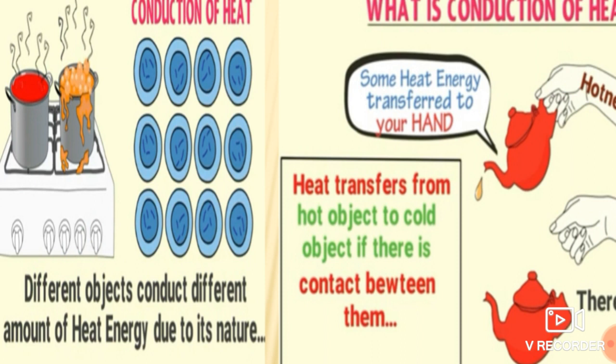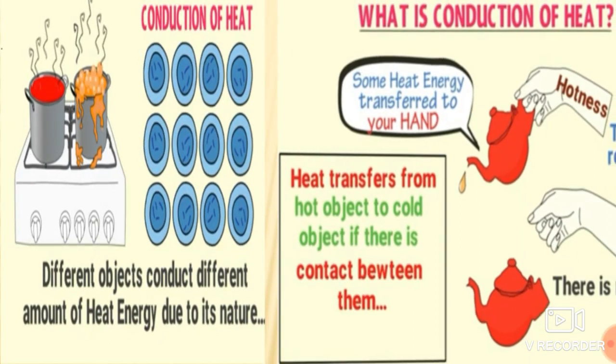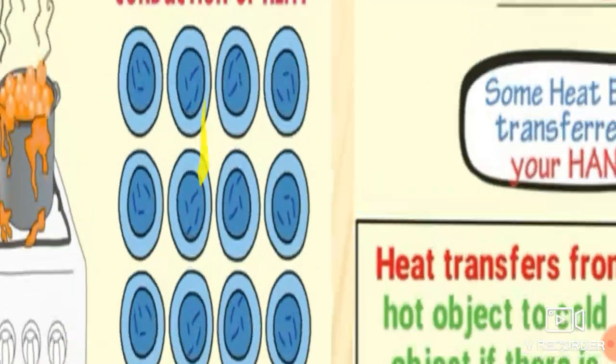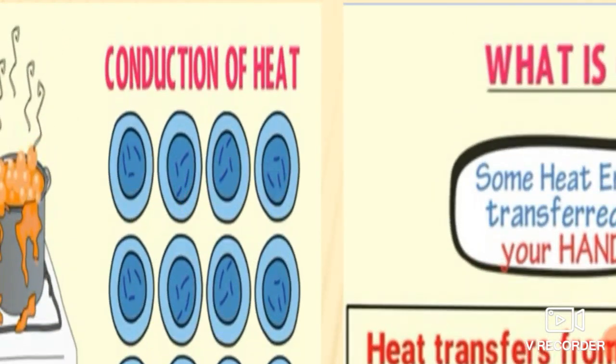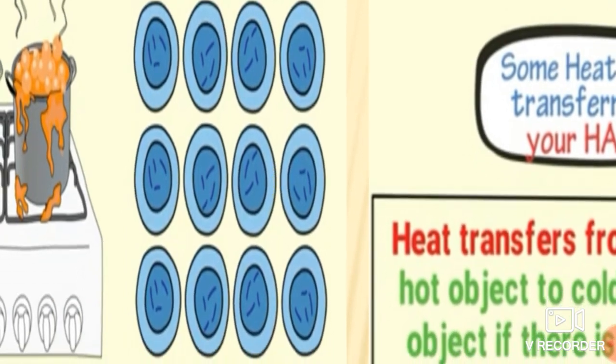So what is conduction? Conduction involves the transfer of heat energy between adjacent molecules in the solid. As a solid is heated, the vibration increases. If one atom is heated, it can transfer that heat energy to the next atom, and then the next atom, and the whole object will become hot in this way. So the heat energy is passed on from one molecule to the next, although each individual molecule remains in its original position. They are not moved.